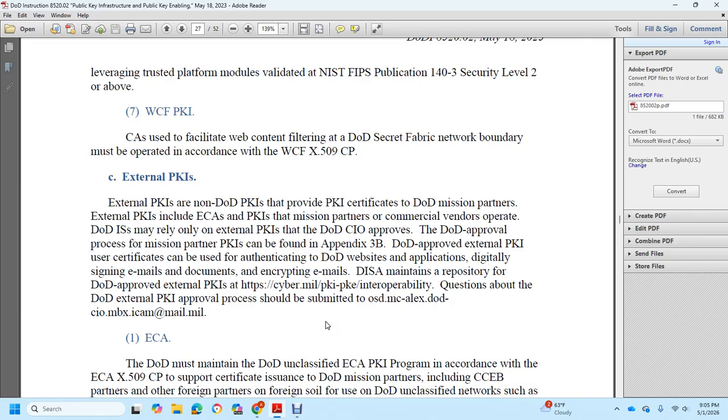These are used for authentication to DoD websites and applications, digitally signing email, and encrypting email. The Defense Intelligence Security Agency maintains a repository of the DoD approved external public key infrastructure, cyber mail, and public key enabled interoperability questions. The DoD external public key infrastructure approval process requests shall be submitted to OSD DoD CIO by email.